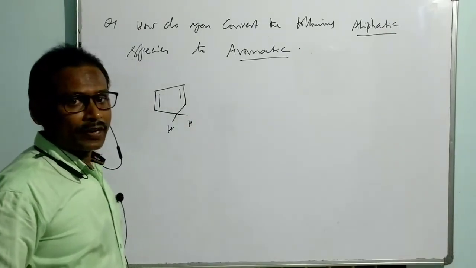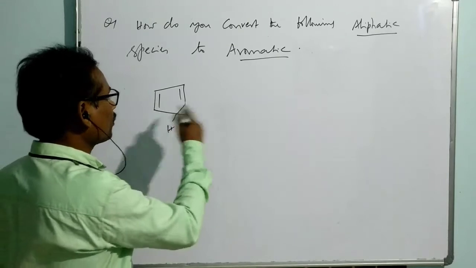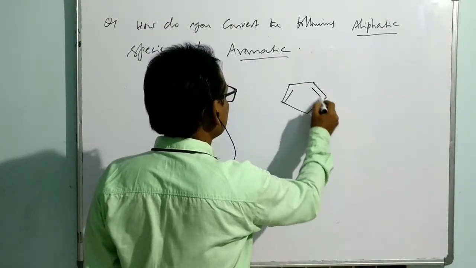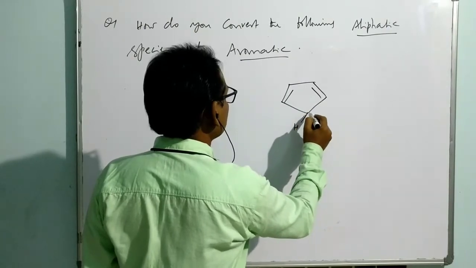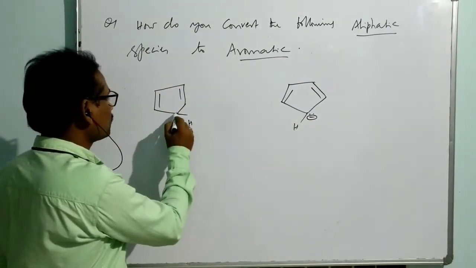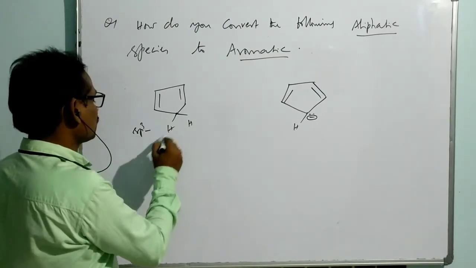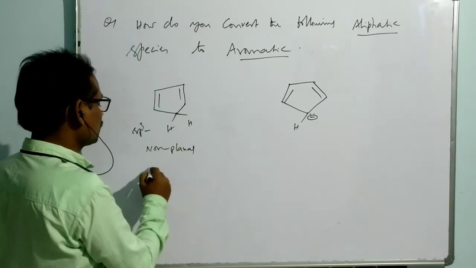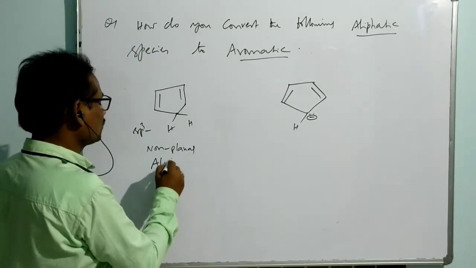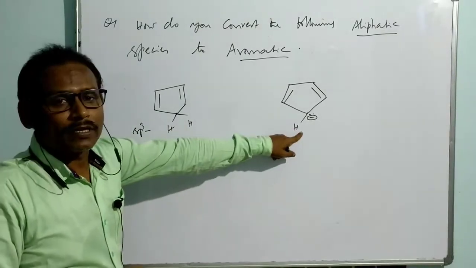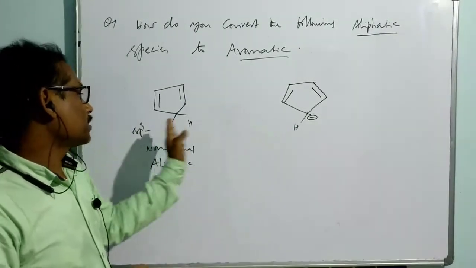It is aliphatic. Now our aim is to convert it into aromatic. What is this with respect to aromatic? This one. Because it is an sp3 carbon, it is non-planar, so you can say it is aliphatic. Yes, we can get it. It is just a conjugate base of this one.